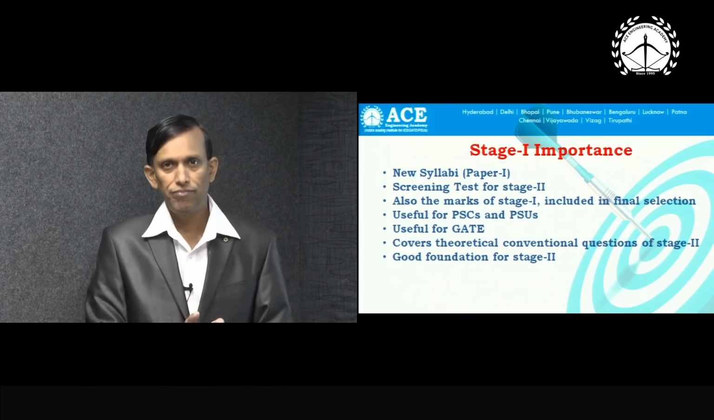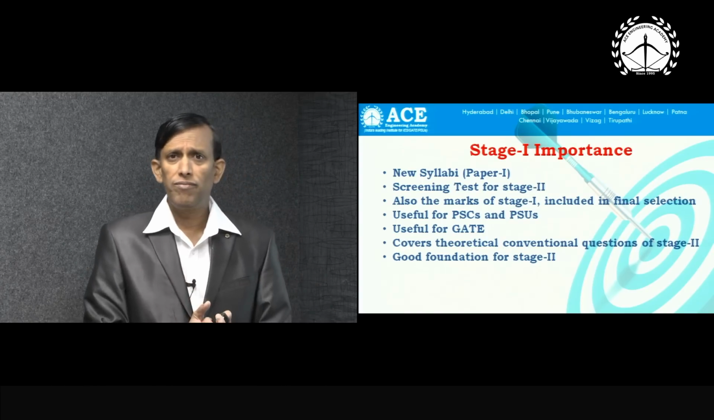How do you say? Suppose you have a question on velocity triangles in hydraulic machines or steam turbines, whatever it may be. You have a question from velocity triangle. If you just mug up a velocity triangle, say for a Kaplan turbine, you can't answer. But if you understand how those velocity triangles are derived, then they are useful not only for stage 1, even for stage 2 long answer questions.